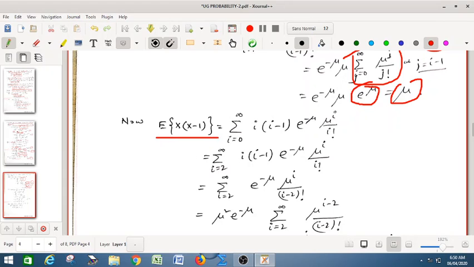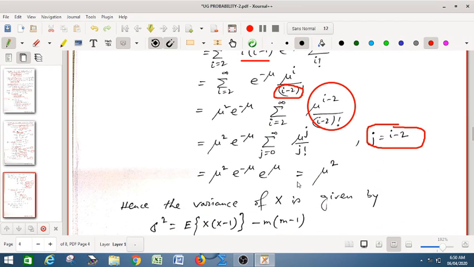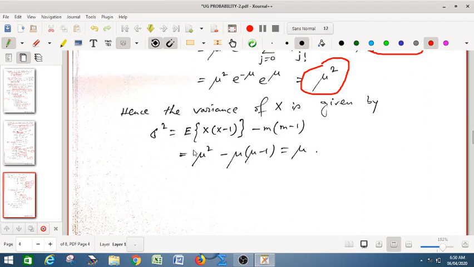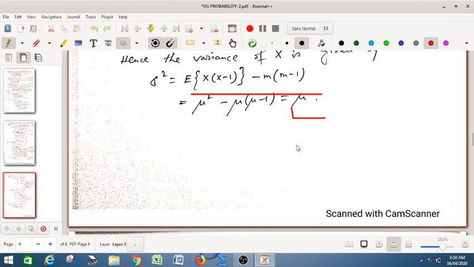Again we are going to find out the expectation of x into x minus 1, with the same calculations as before. We write (i minus 2) factorial, again writing this series, replacing j by i minus 2. In the same way, writing the exponential, we have mu square. Finally we substitute in this relation and we get the variance as mu. So the Poisson distribution is that distribution whose mean and variance are the same, and that is given by mu.